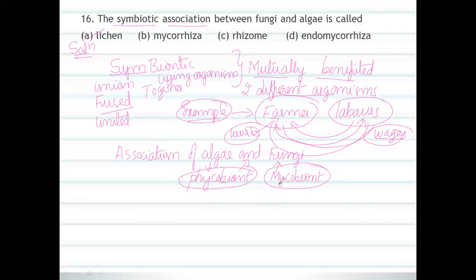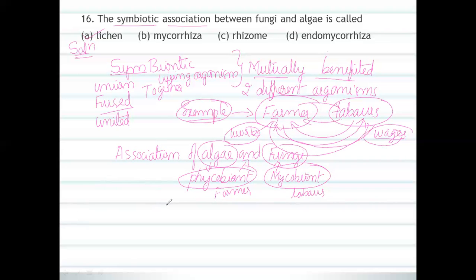These are the two technical terms. For example, in the farmer example, the farmer is one and the labor is the other. The phycobiont is algae and the mycobiont is fungi. These two are mutually benefited, in the same manner as the farmer and labor.